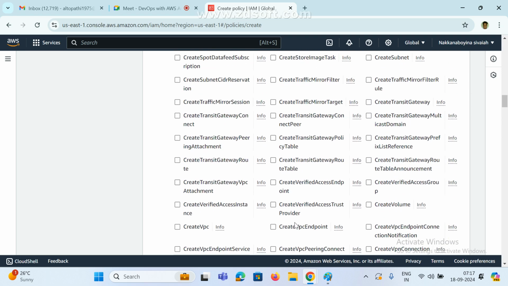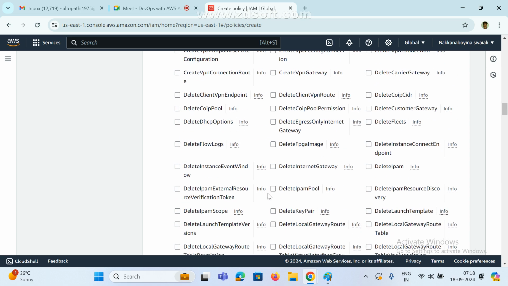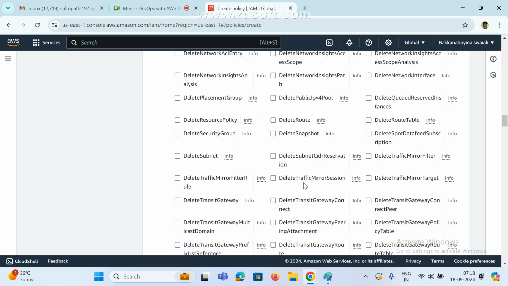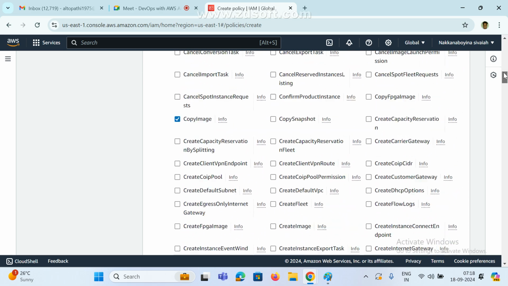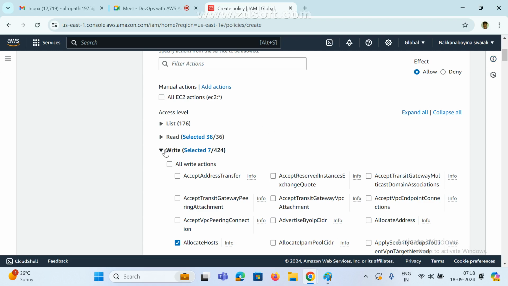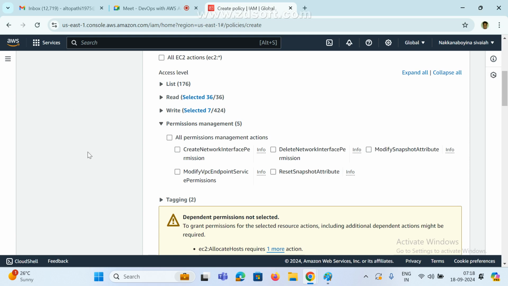For write permission, I need to give access like create volume, create VPC endpoint, and delete if you want to delete. Whatever you want, you can select. There are many actions available. So that's enough. Next is the permission management. See here, whichever permissions you want, we can select. Right now I am giving all permissions.